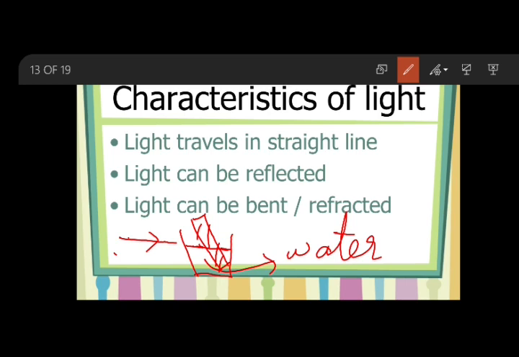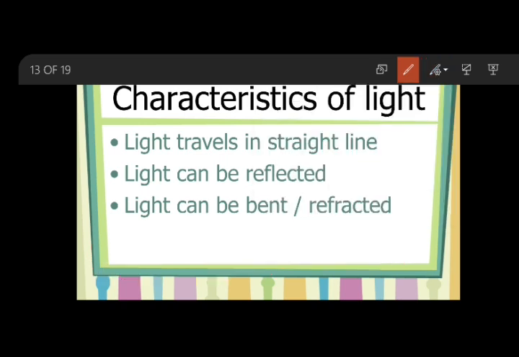So, from the air, the light has to enter the water and then again it should be reflected to you to give you the image. So there are two different mediums, air and water, and this leads to the bending of light. The light ray which enters the water will bend like this, and then again it will give you the image. Your eyepiece is here.